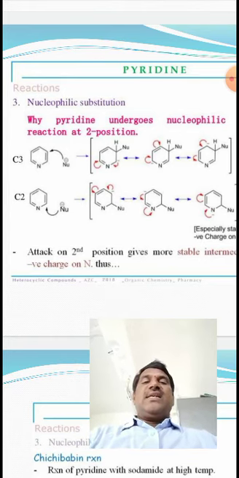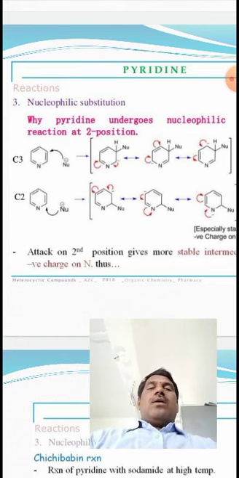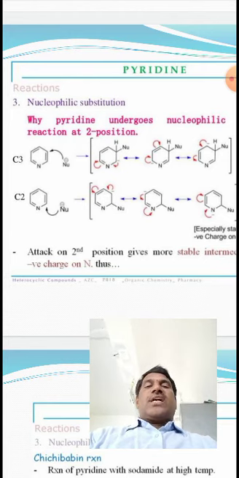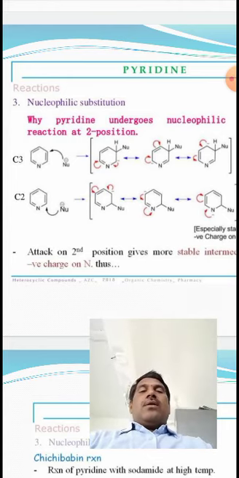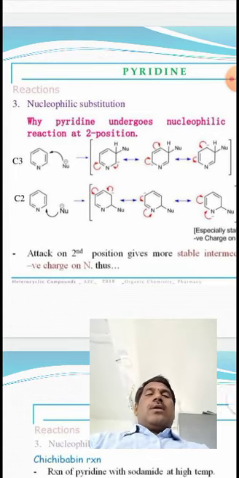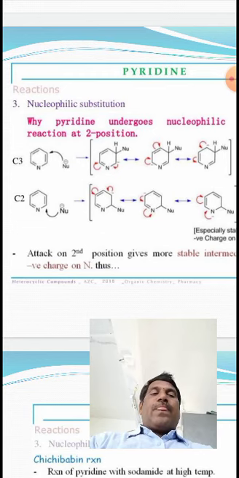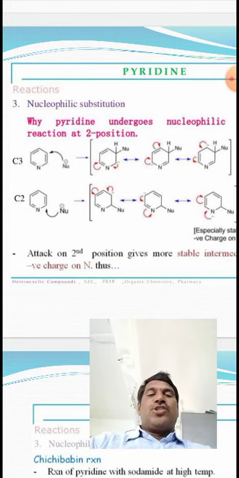So you can see the sigma complexes of attack of the nucleophile in pyridine. Nitrogen has negative charge in the second position compared to the third position.